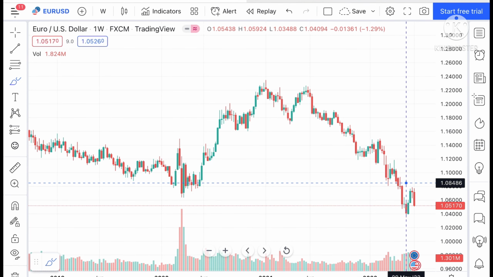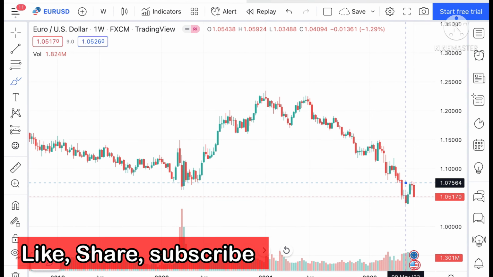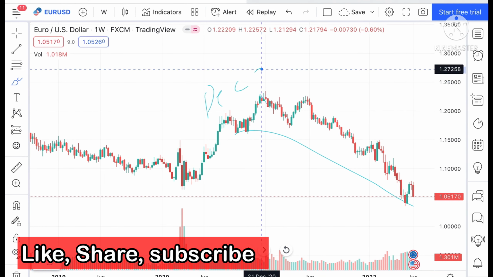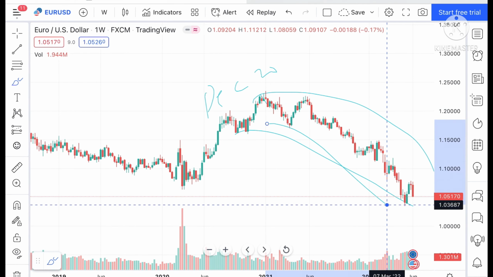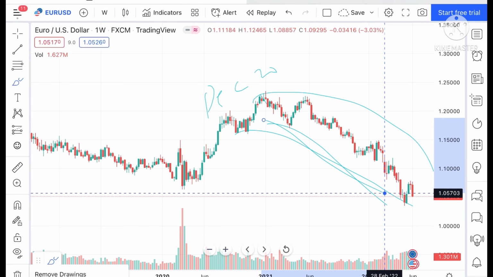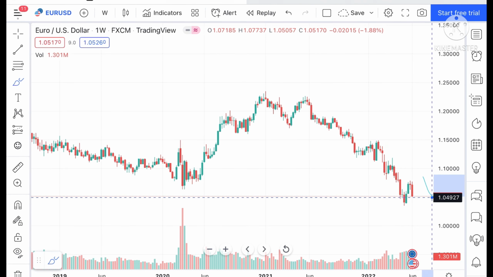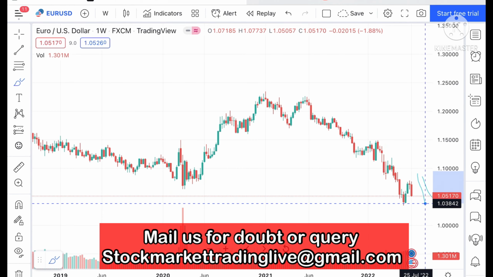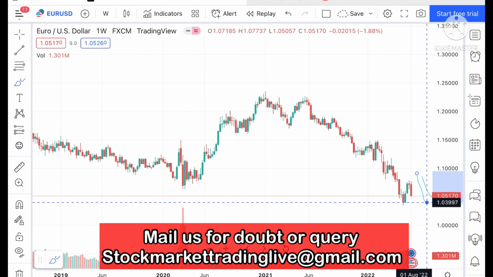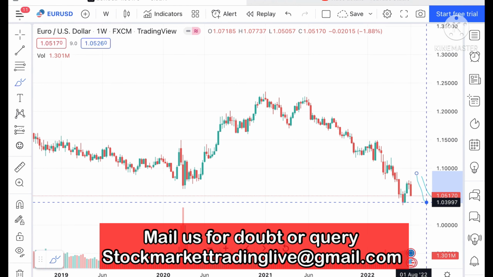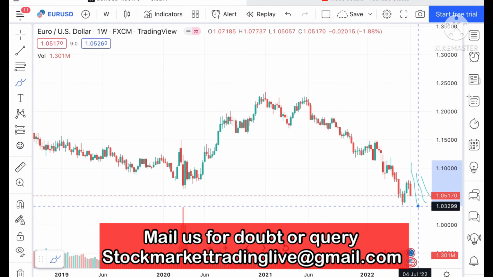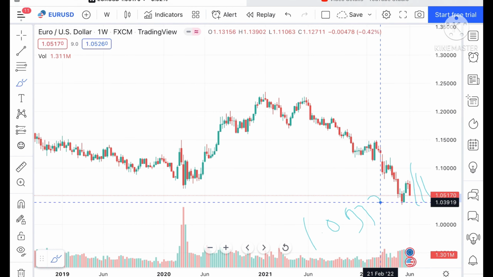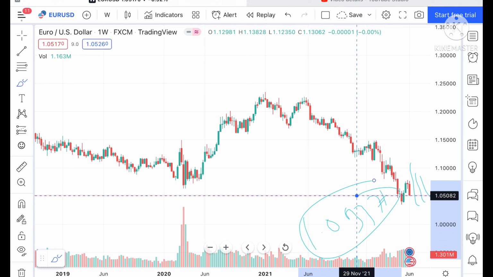If you look at the chart of Euro USD, we have seen a continuous downtrend after December of 2020. We have seen it is continuously in the downturn, as you can see. Suppose if this level didn't sustain, it can move further low towards a level of 1.04695, and if that level also didn't sustain, then it can move to a level of 1.03997, okay, and if that level also didn't sustain, then it can touch a level of 1.03377, and then we can see it can move further low.